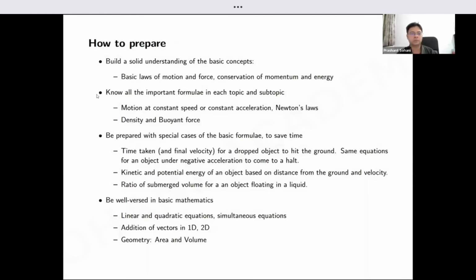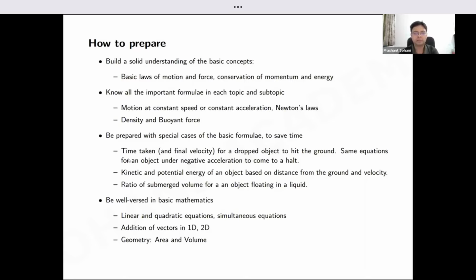Okay, so this is a tip for your entire JEE preparation: have a really good revision material, and it should not contain just the basic formulae but some advanced formulae also. What do I mean by advanced formulae? Starting from the basic formulae, you can create special cases of the ideas which you are going to see again and again.